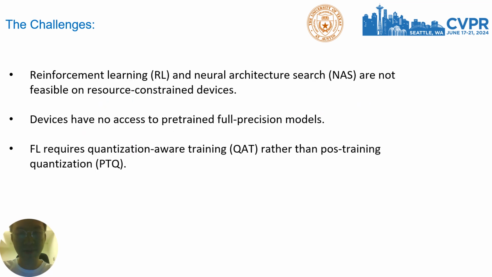However, the existing MPQ schemes typically train a full precision model and then compute the quantization errors, which are then used to optimize layer-wise bit width allocation. Another family of schemes utilize reinforcement learning to search for optimal bit width allocation. Both of these two schemes require expensive computations and memory consumption, which are not practical for resource-constrained devices.